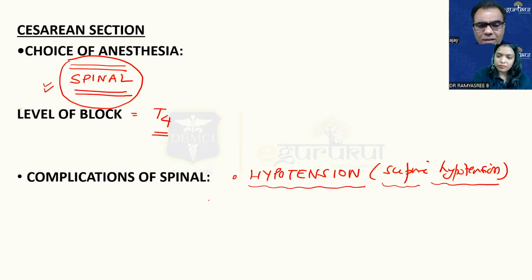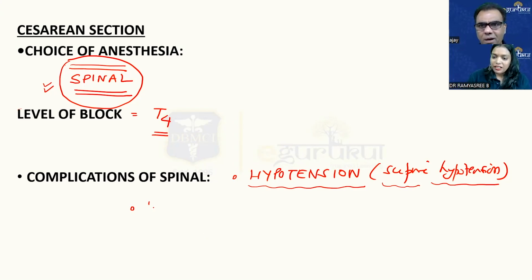Sir, I have a doubt. Actually, I am learning a lot through this session. I have also seen one case where, as soon as the patient was given spinal, the patient suddenly went into cardiac arrest. And the patient was very short statured. Is there anything related to short stature and going into cardiac arrest and hypotension, sir?